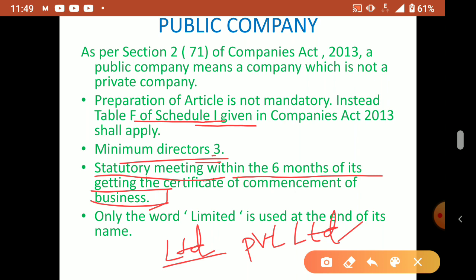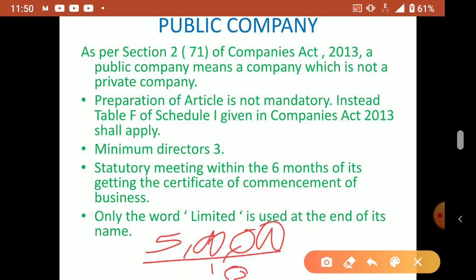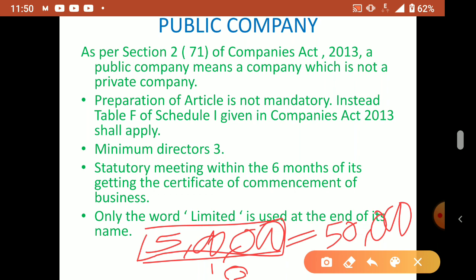Share means the owner's proportion, how much proportion you want. Suppose a company needs 5 lakh rupees. They can decide that one share price is 10 rupees. So how many shares will they issue? 50,000 shares. So 5 lakh is the total amount of capital required, and the capital is divided so that one share is 10 rupees. Suppose I want to become a shareholder of one share, I have to pay just 10 rupees. That is the main advantage in shares: the face value is very less.